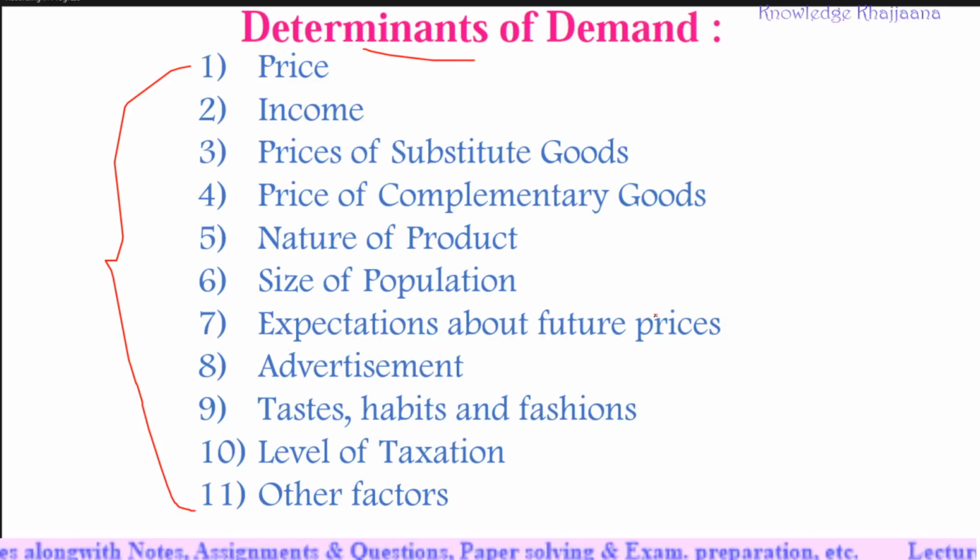The demand for goods is determined by the following factors: price, income, price of substitute goods, price of complementary goods, nature of product, size of population, expectations about future prices, advertisement, tastes, habits and fashions, level of taxation and other factors. Now we'll see one by one.